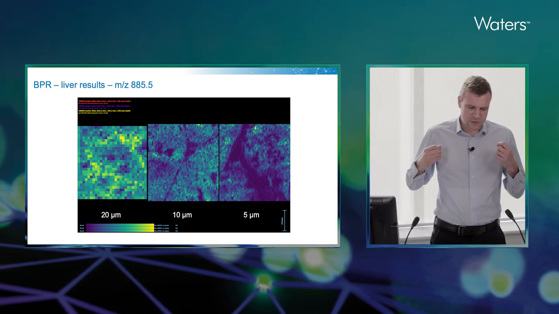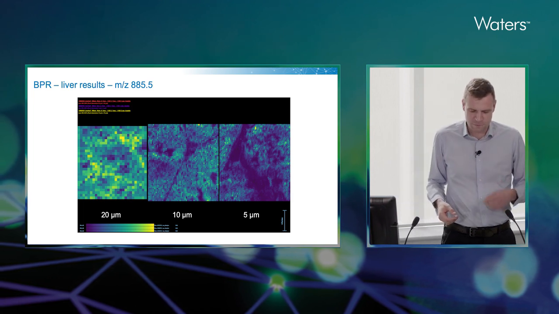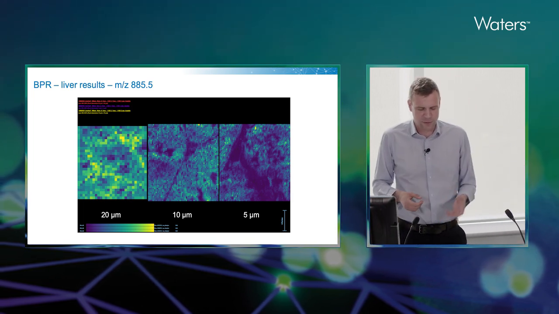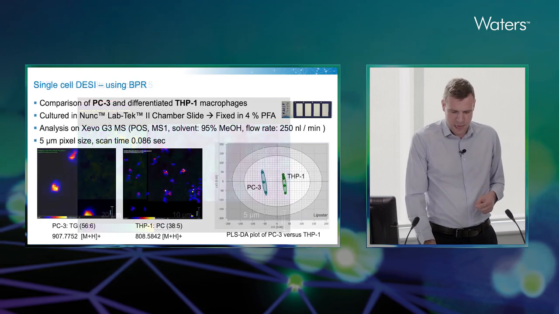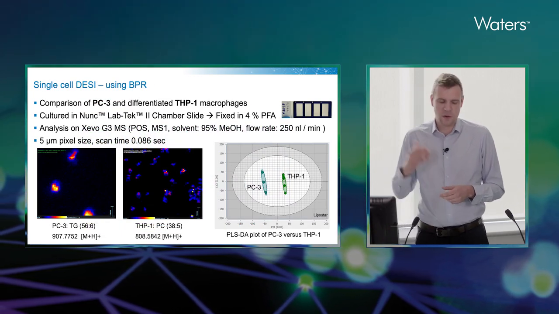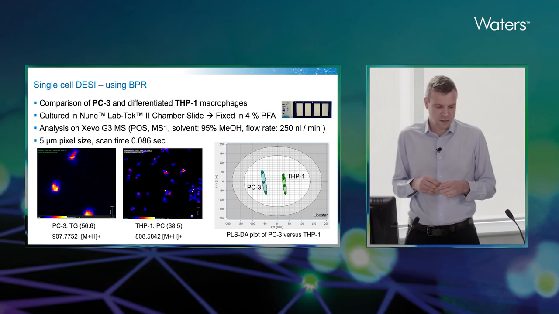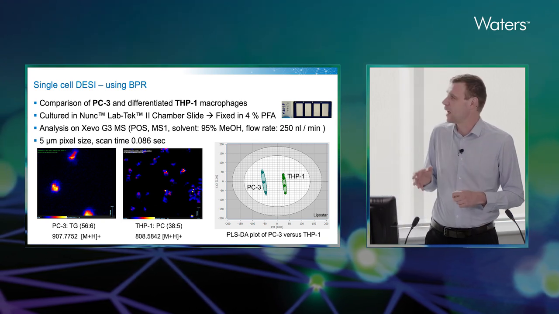And finally, I mentioned at the beginning of the talk that we were looking towards cellular resolution imaging. And I think I've shown a little bit of that with the cells that we could see within the brain tissue. However, this is some late-breaking work that's been done recently. Here we're looking at cells grown on glass slides. These are PC3 and differentiated THP1 macrophages.